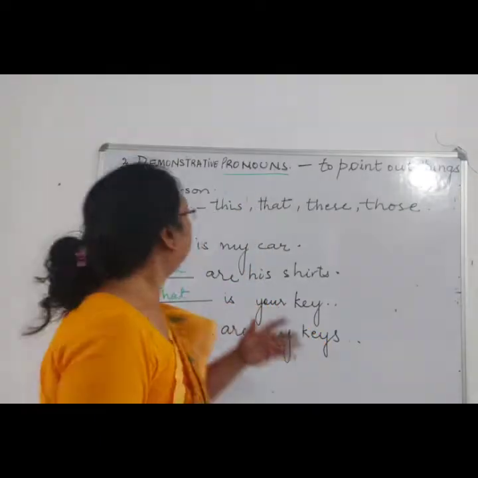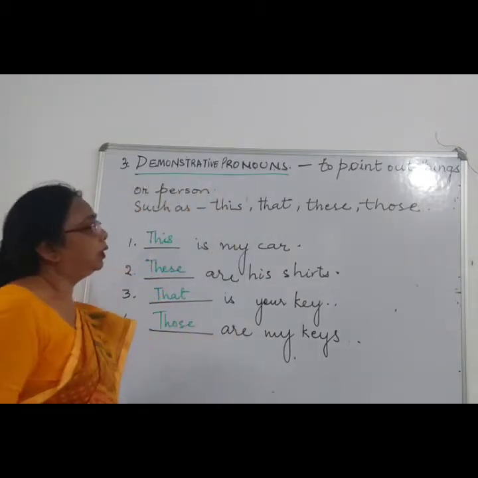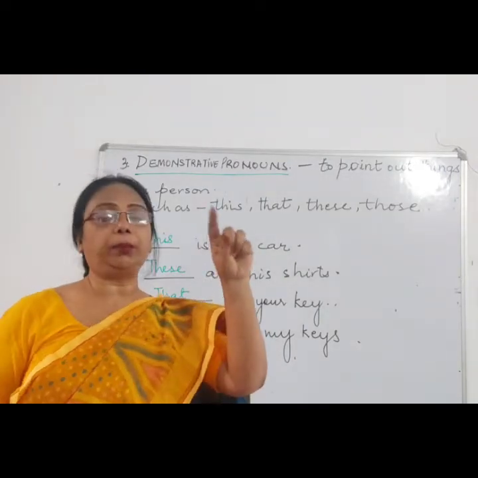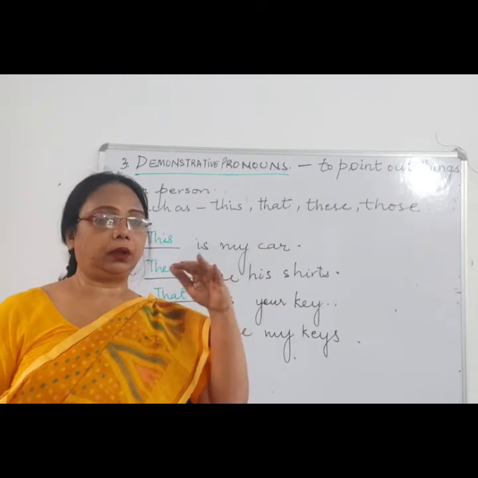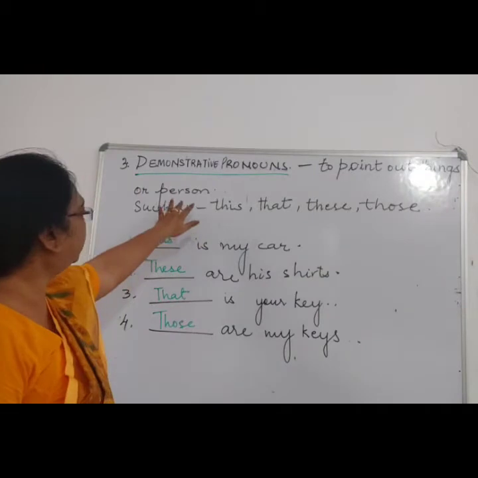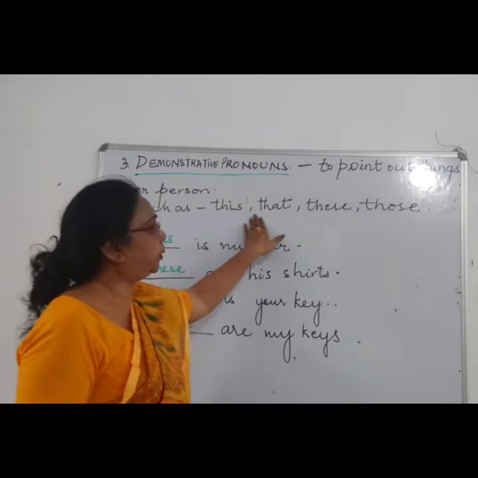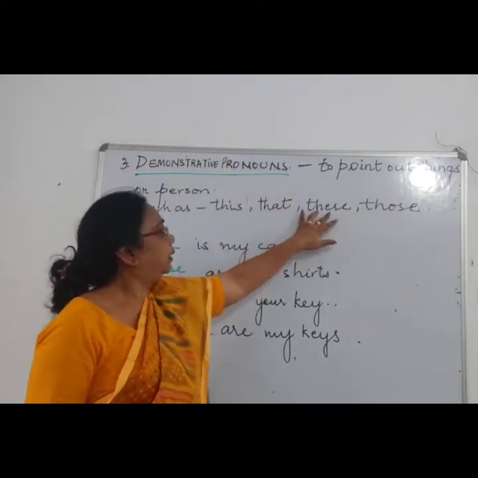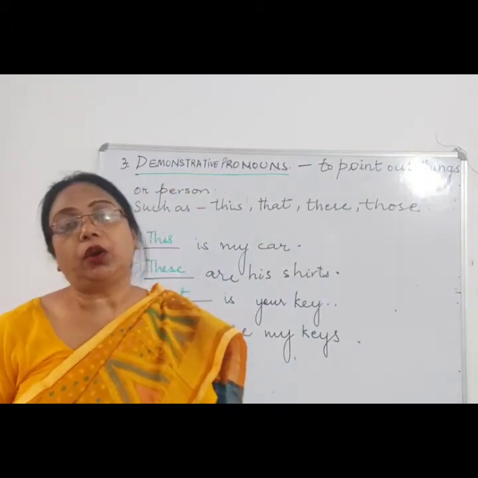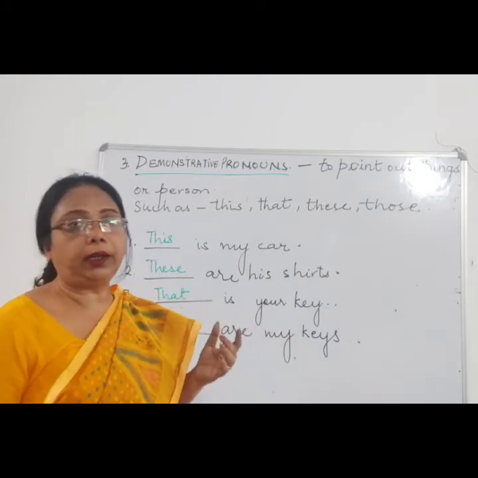Now let us see the third kind of pronoun. The third kind of pronoun is demonstrative pronoun. Demonstrative pronoun is the things we are pointing out, right? The things we are pointing out or showing. So that is the demonstrative pronoun, and there are only 4 demonstrative pronouns. This, that, these, those. Demonstrative, wherever, even if it is an adjective or a noun, pronoun, any part of speech.